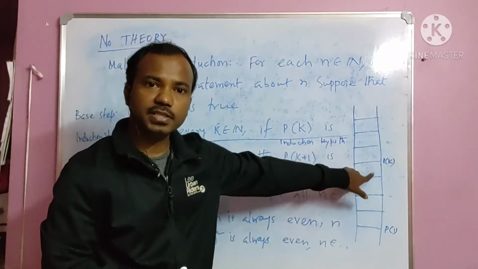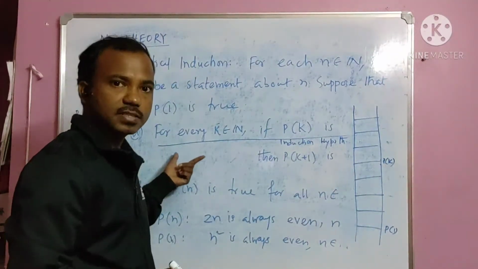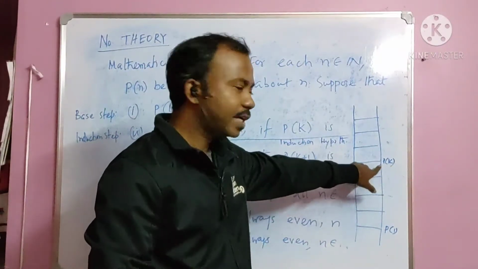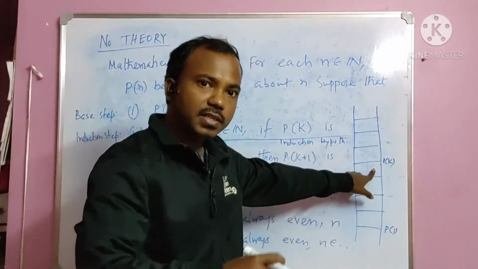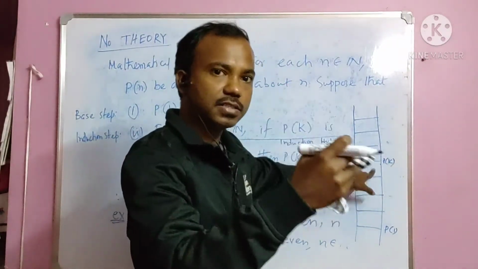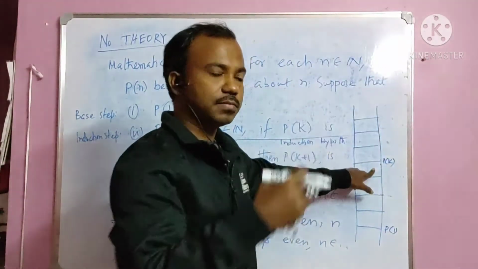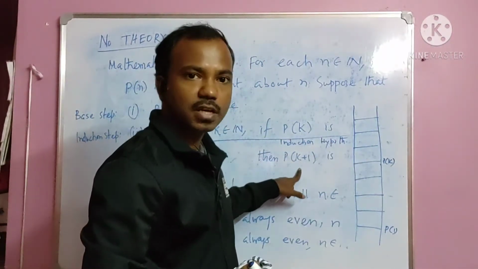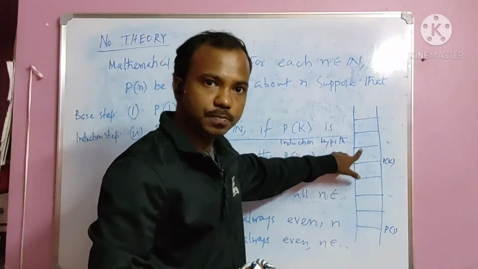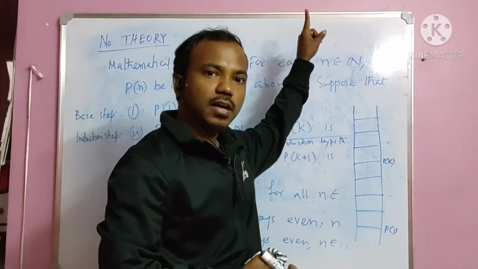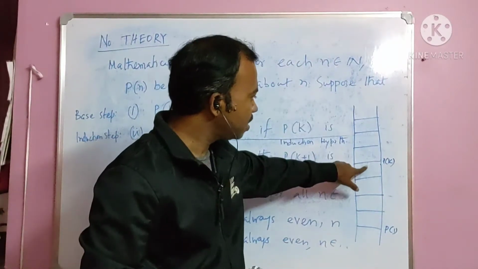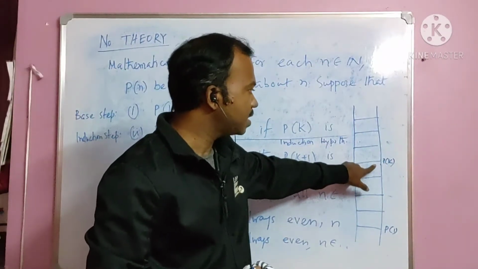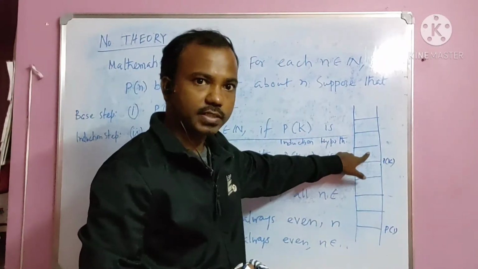Now, if mathematical induction is true, the second term says that if Pk is true, that means if you are in the kth position, then mathematical induction says that you can move to the next step. That means if you are here, then you can move to the Pk plus 1 position. You don't have to think about the upper steps. You just think by mathematical induction. Mathematical induction allows you to move from the kth step to the k plus 1 step, right?